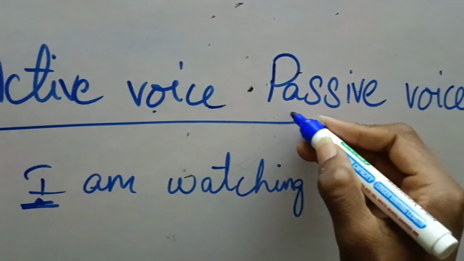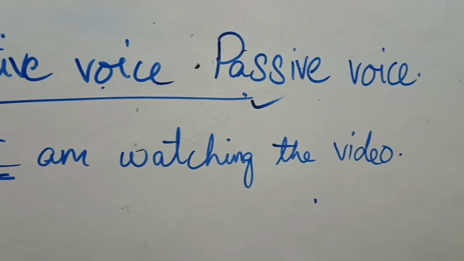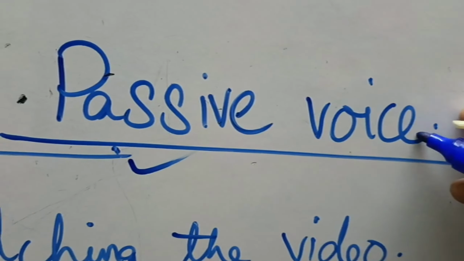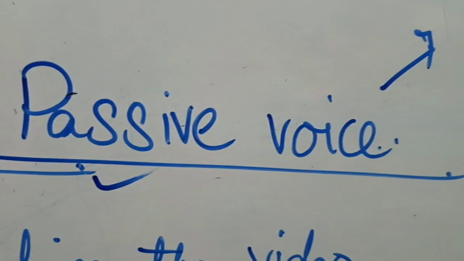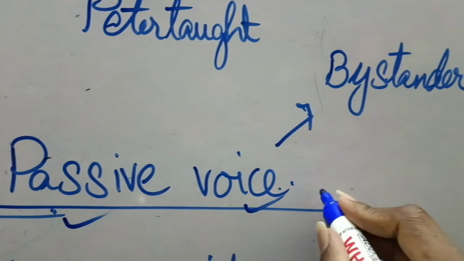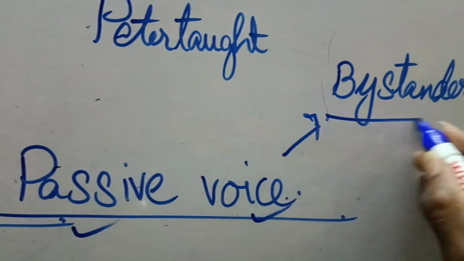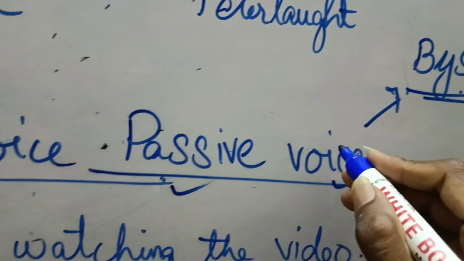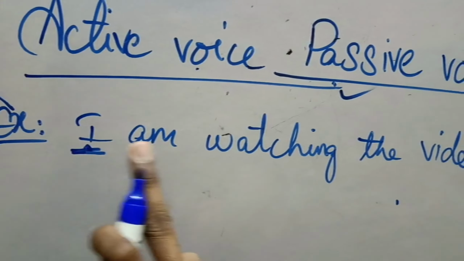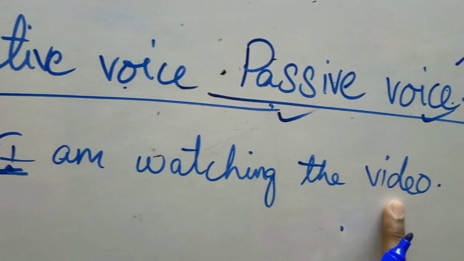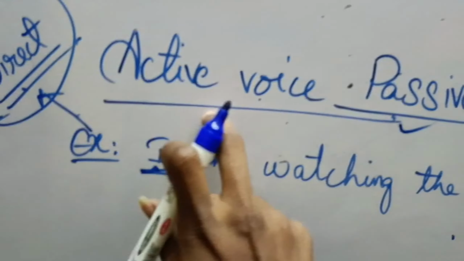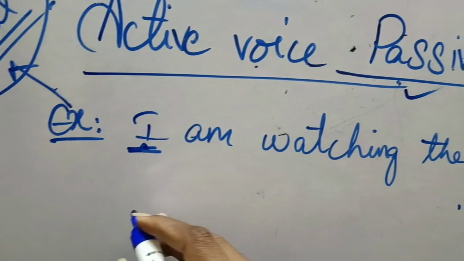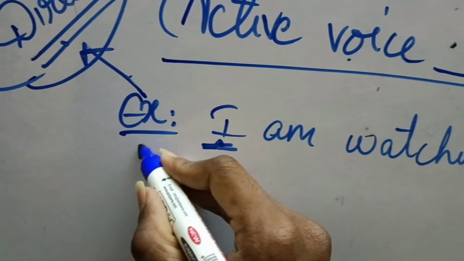While coming to the passive voice, what is passive voice? In this passive voice, there is the involvement of another person, the observer. The observer is a bystander. This will be in the form of the bystander seeing some situation and expressing it outside. Here we have the active voice, I am watching the video. We shall convert this into the passive voice. If we convert this into the passive voice, what will it become?